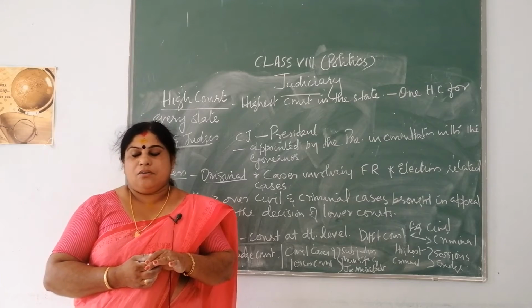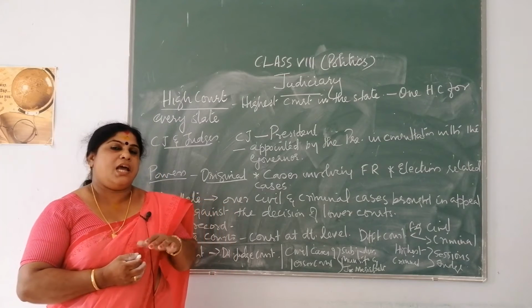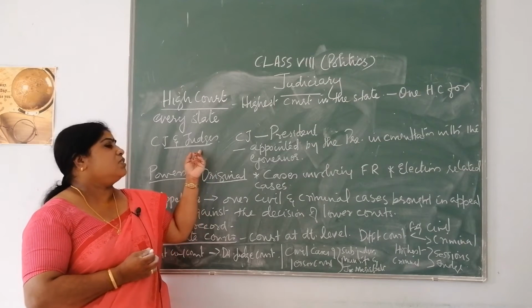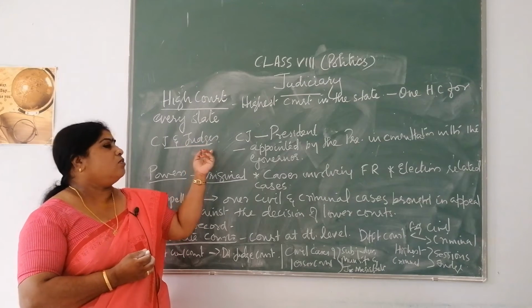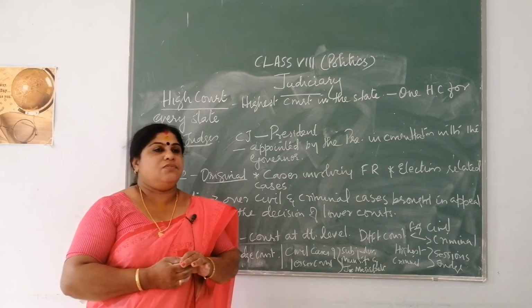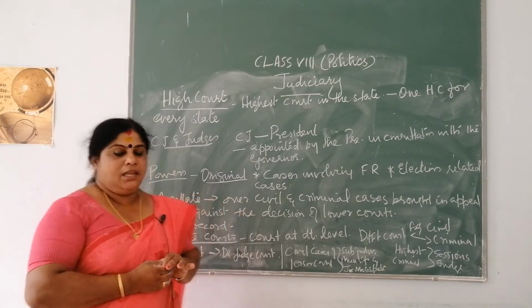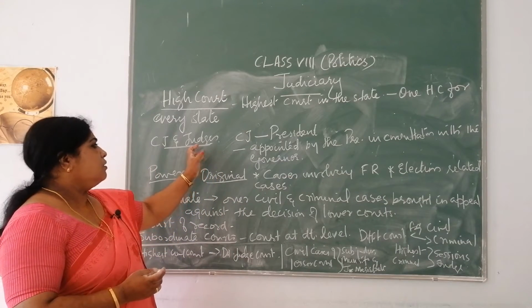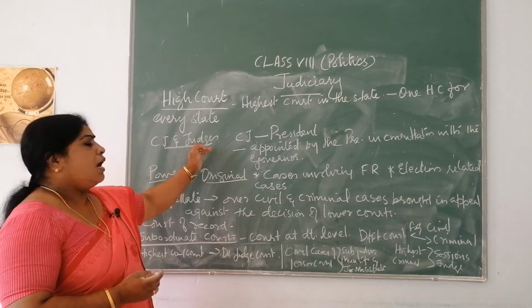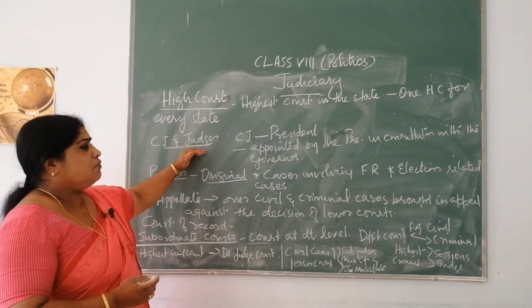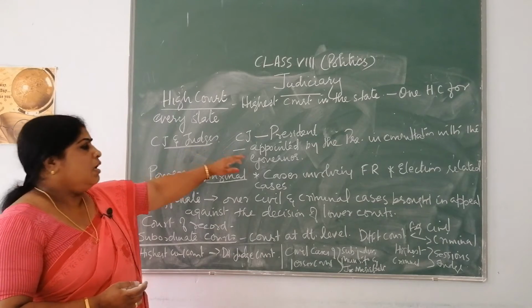For example, Haryana and Punjab share one High Court. Now, related to the Chief Justice and judges. The Chief Justice of the High Court is appointed by the President in consultation with the Chief Justice of India and the Governor. Other judges are also appointed by the President in consultation with the Chief Justice of the High Court and the Governor.